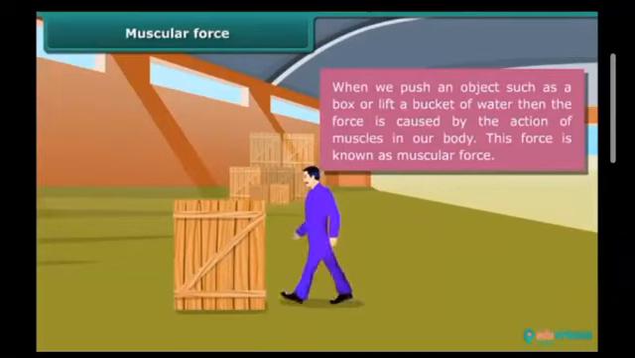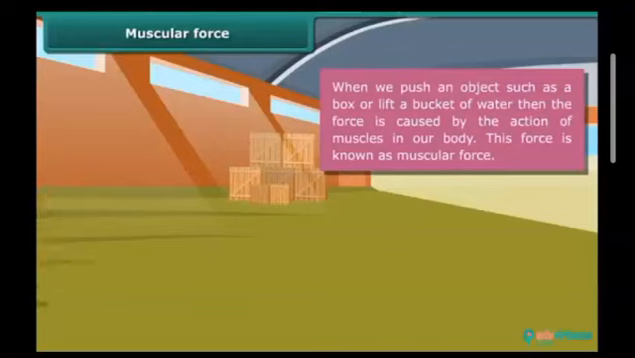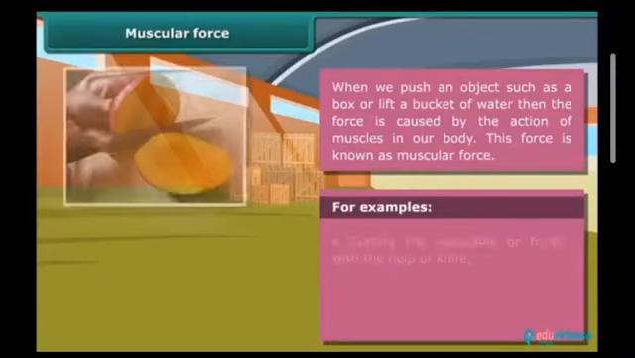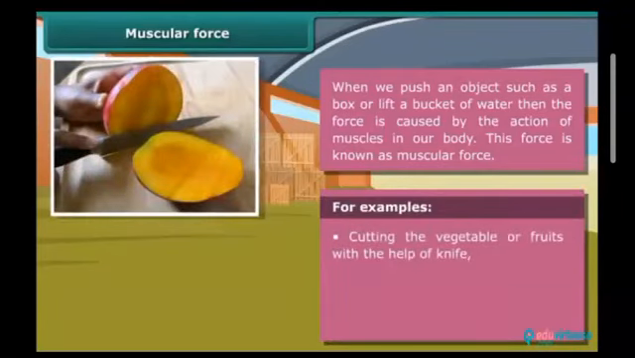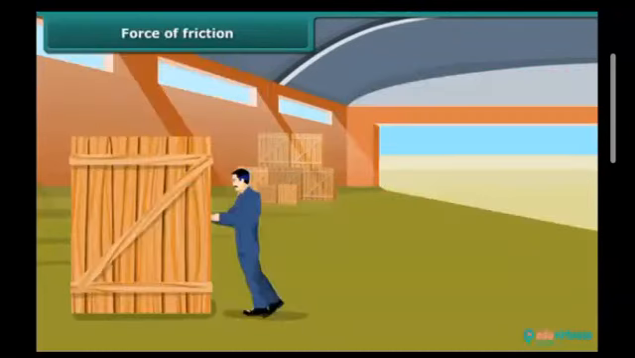Muscular force. When we push an object such as a box or lift a bucket of water, the force is caused by the action of muscles in a body. This force is known as muscular force. Note that muscular force is always applied either directly through touch or indirectly with the help of a stick. For example, cutting vegetables or fruits with the help of a knife, hammering a nail with the help of a hammer, pulling a cart by a horse.